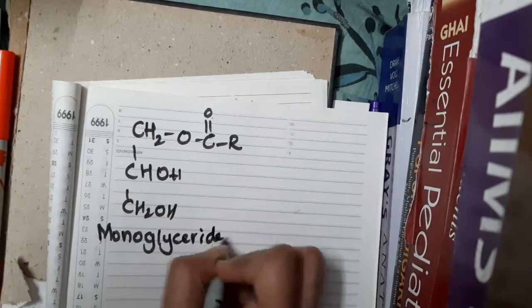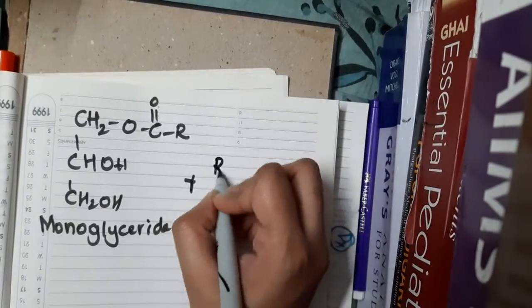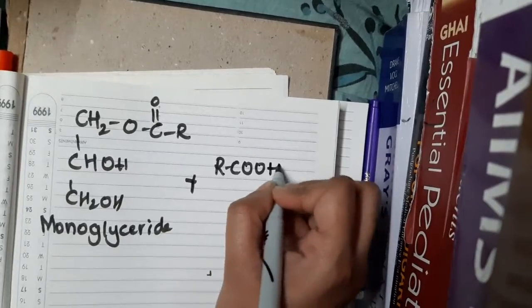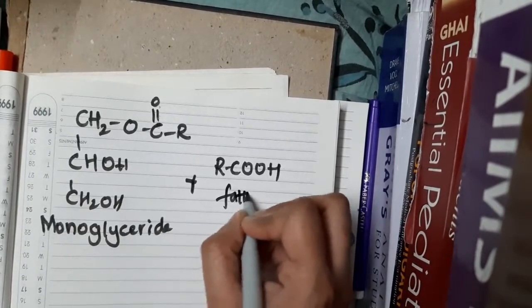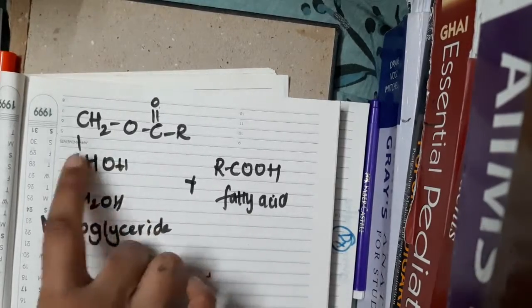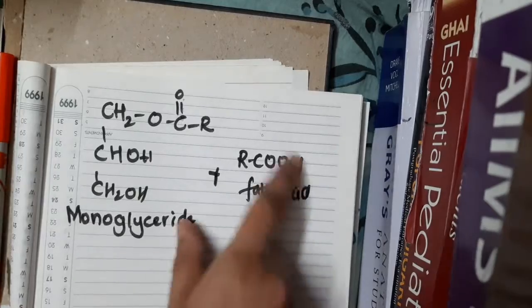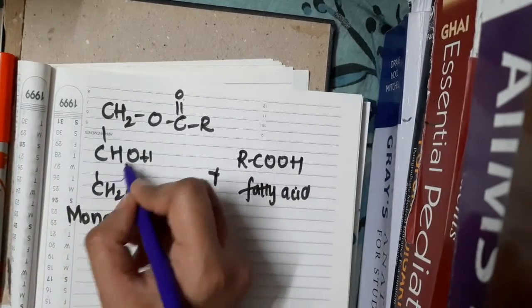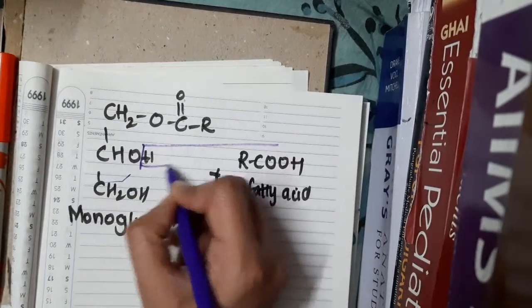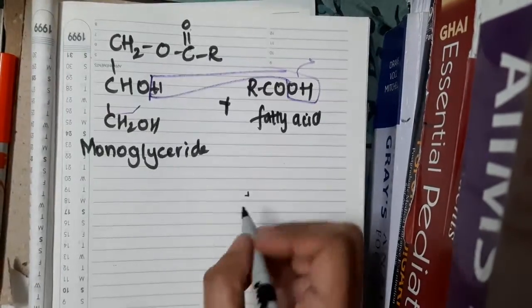To this monoglyceride, if you add one more fatty acid, that means this is one more fatty acid, right? But this time we are doing reaction with the second carbon, right? So this fatty acid is reacting with the second carbon, and even here this water is lost, and again the same reaction will occur.